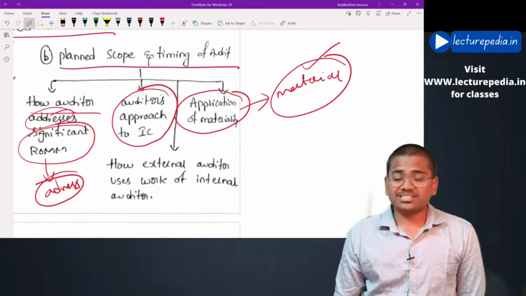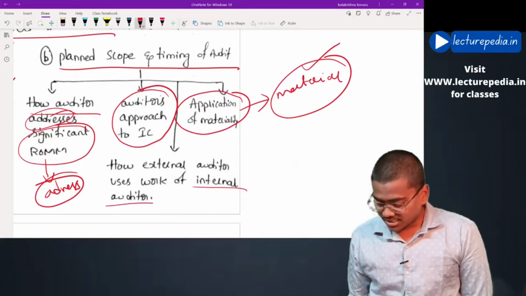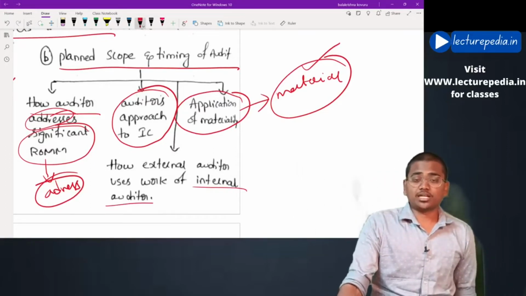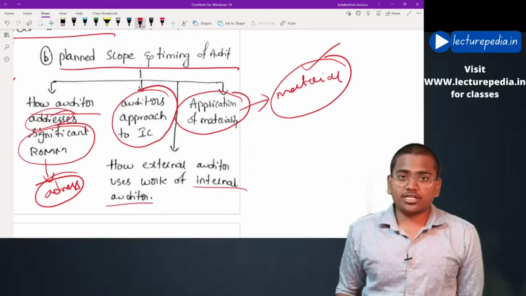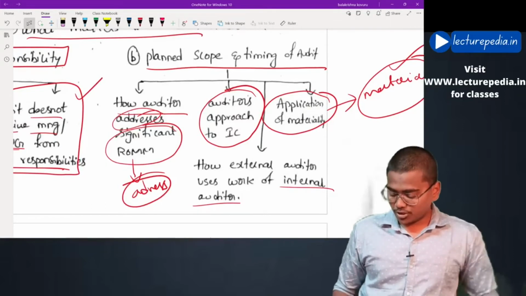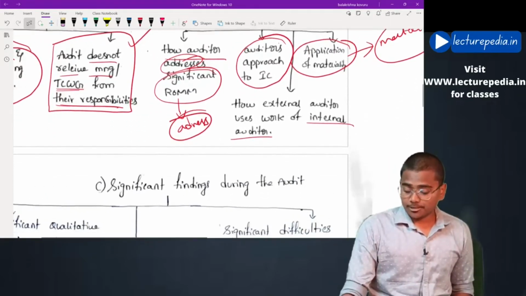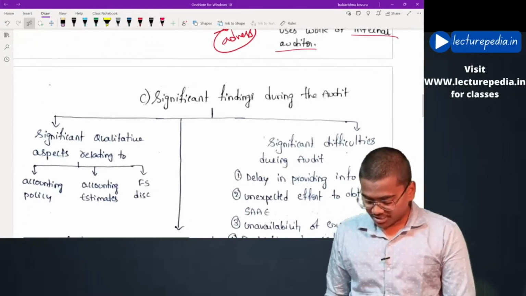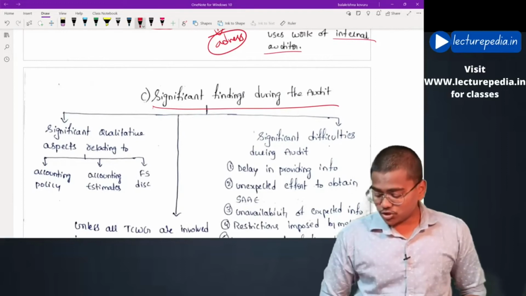If the entity has also conducted internal audit, then how the work of the internal auditor is planned by the external auditor to be used. Even this has to be communicated to those charged with governance under the planned scope and timing of the audit.